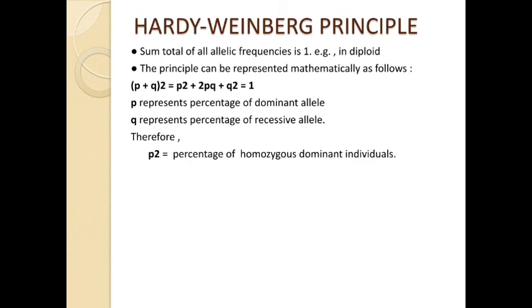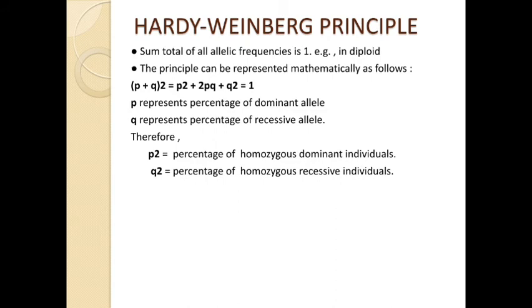Homozygous means if we are writing two alleles of a gene responsible for one character, for example black, and we write capital B capital B, then these are known as homozygous dominant individuals. That means they have the pure dominant character. Then q² is the percentage of homozygous recessive individuals.